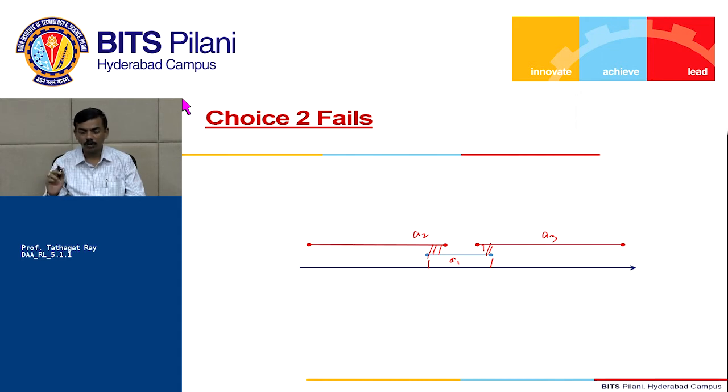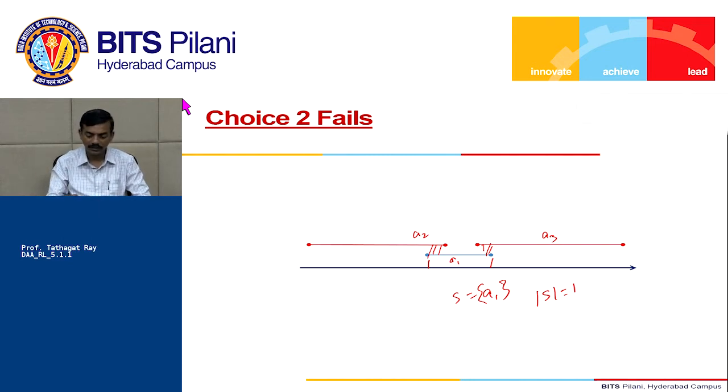Fine. So, by this strategy, I am going to choose the smallest interval first. I will choose which one? A1 in my set S, right? If I choose A1, can I choose A2? I cannot, because A2 is having an overlap with A1, so they are not going to be compatible activities. Can I choose A3? No, I cannot choose A3 because A3 is having an overlap with A1. It's not a compatible activity, so my solution is A1. Cardinality of S is 1.